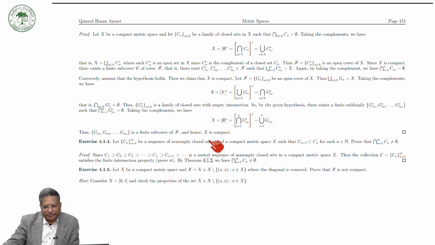So I stop this talk here, and we will discuss some other things related to compact sets, such as sequentially compact, the Bolzano-Weierstrass property, and then the equivalence of all these properties or definitions. So thank you very much.